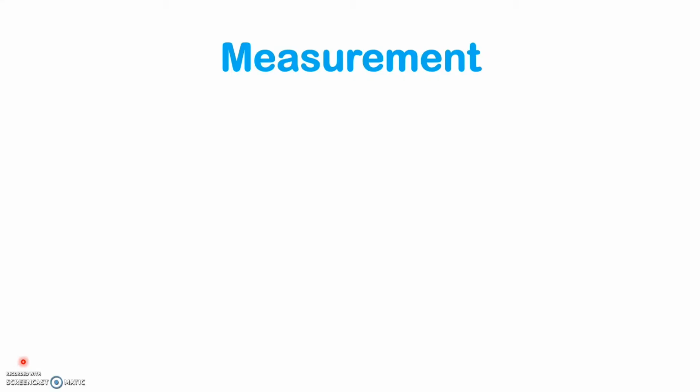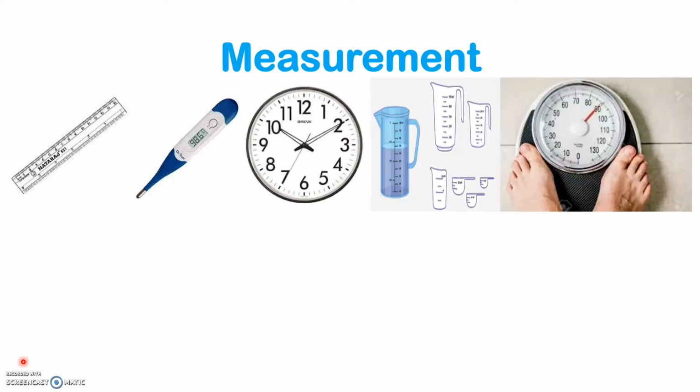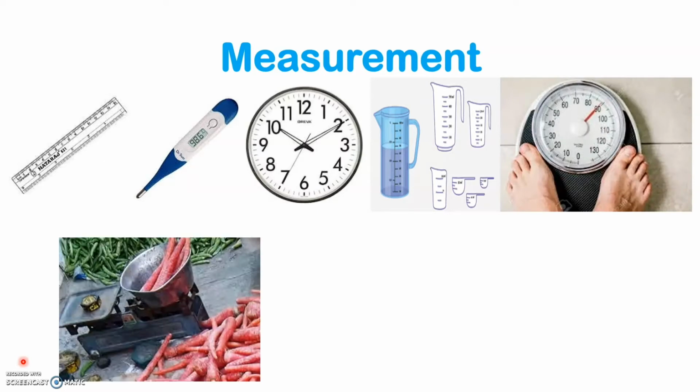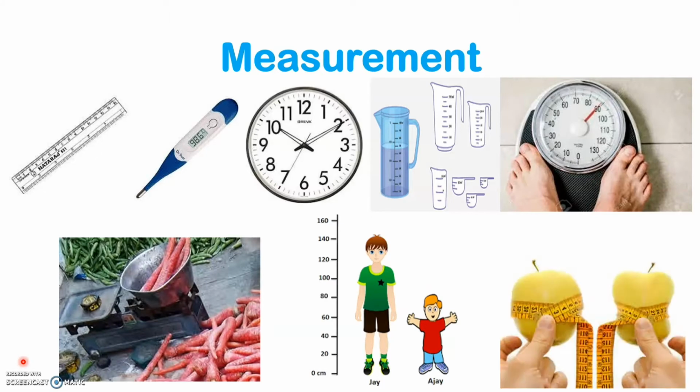Now look into these pictures here. Here we have a scale, a thermometer, a clock, measuring jar, weighing machine, weighing scale, two boys who are measuring their heights. We also have a measuring tape that is measuring the size of apples. Now, when you look into these pictures, we see that these are the things that we use in our daily life, isn't it? Yes, but why do we use them? We use these different things to measure the size or quantity of objects, isn't it?